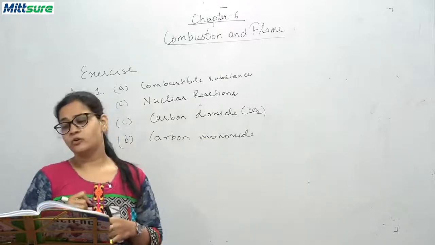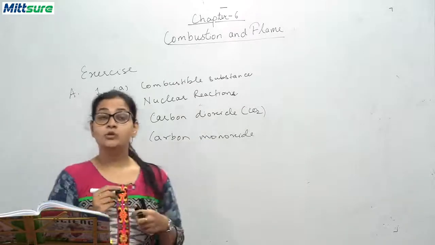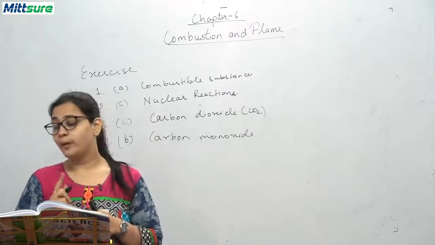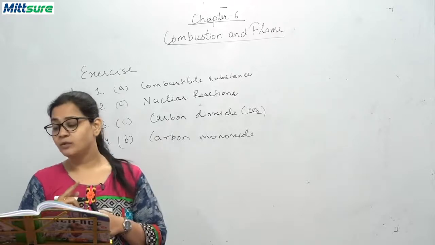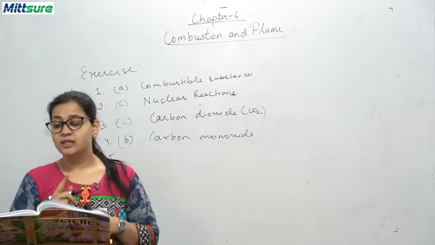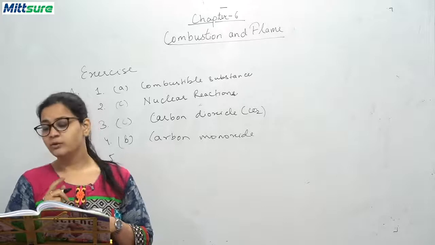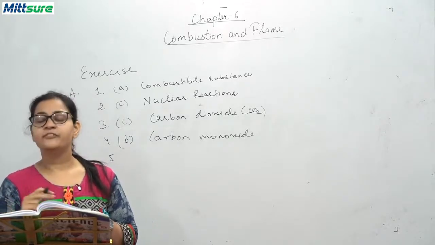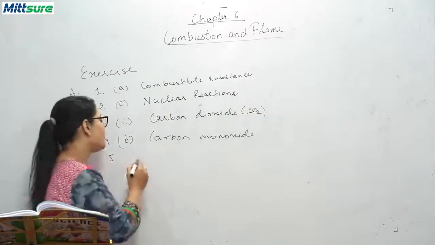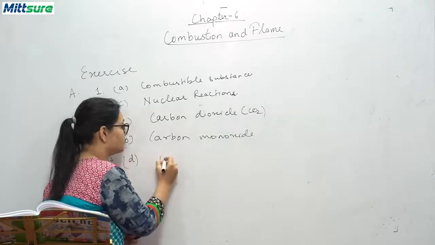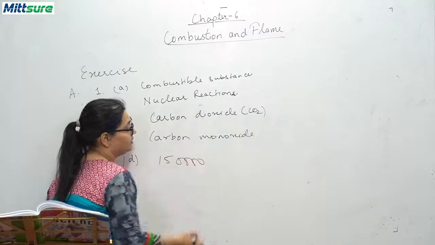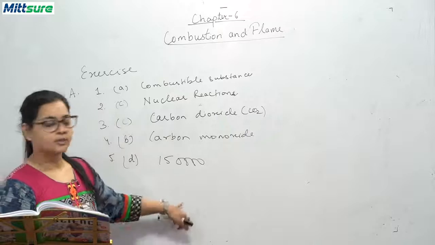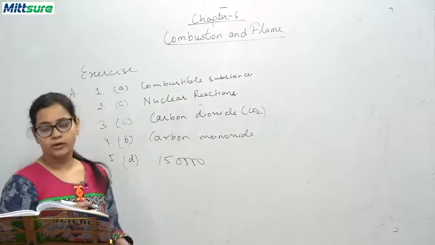Fifth, the calorific value of hydrogen in kilojoule per kg is A 25,000, B 50,000, C 70,000 and D 1,50,000. So it is D, 1,50,000. Okay, so this is about the calorific value of hydrogen.